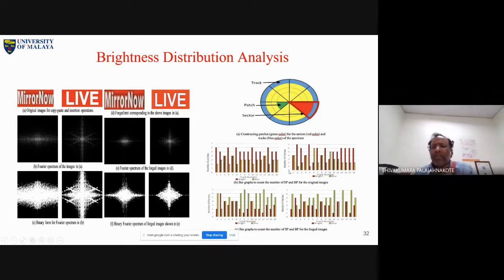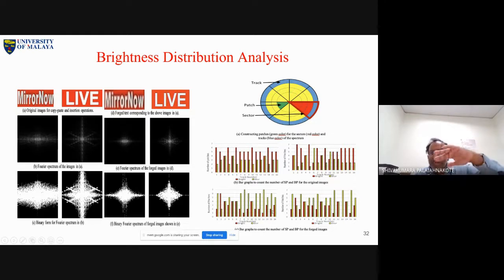Now this is actually a bar graph for SP, sharp patches and blurred patches. Here we are losing sharpness in the case of forged information. In the original, sharpness is very high. What indicates sharpness? Actually the red color. Red indicates sharpness, brightness. See, sharpness is very high in the case of an original, but here we lose the red color.